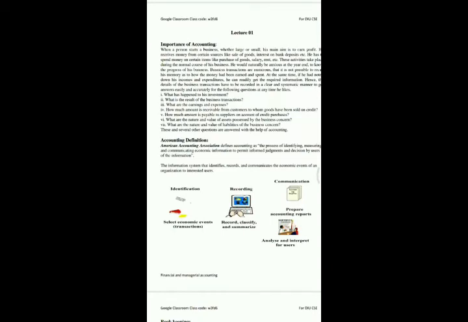Investors, both current and potential, base their investment analysis on accounting information. Information on profitability, liquidity, efficiency, etc. are all obtained from the information provided by the accounting information system.